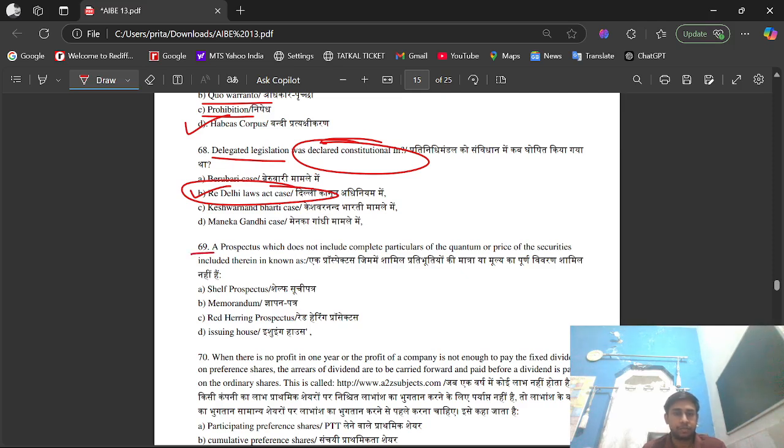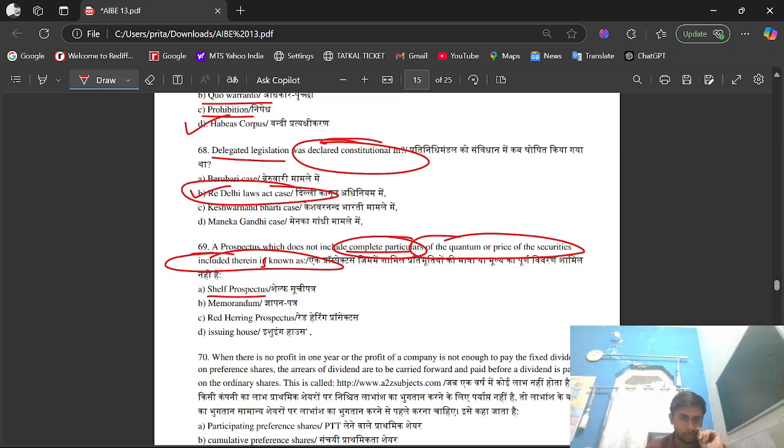Question number 69. A prospectus which does not include complete particulars of the quantum or price of the securities included therein is known as option A, self prospectus; option B, memorandum; option C, red herring prospectus; option D, issuing house. Its right option is option C, that is red herring prospectus.